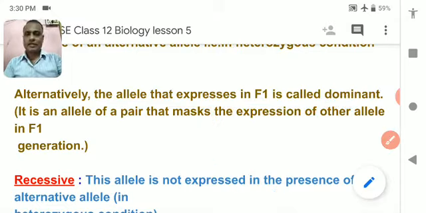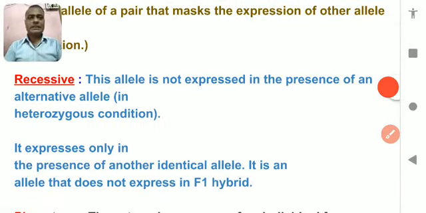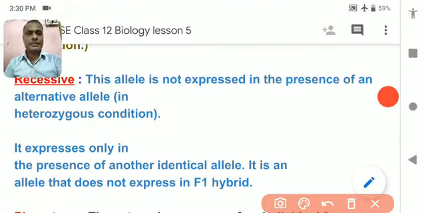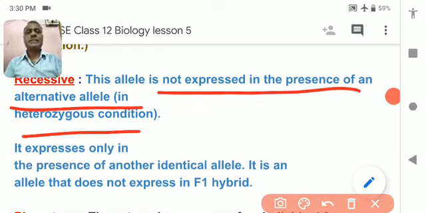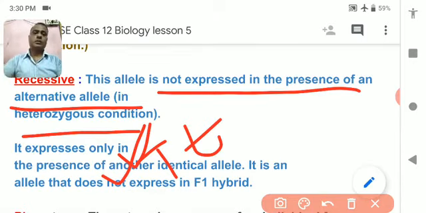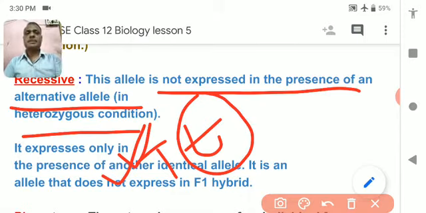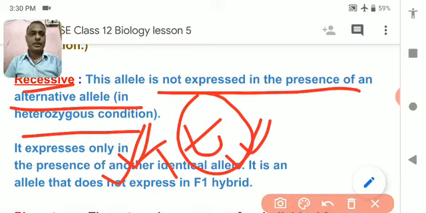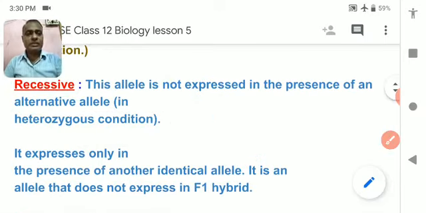So let us look at the recessive character. This is the allele that is not expressed in the presence of the alternative allele. It does not express itself. Suppose capital T small t is present in the children. So capital T expresses itself and the child becomes tall, but shortness does not express itself. Because the child becomes tall, shortness has not expressed, so shortness is called recessive character. When will the shortness express?